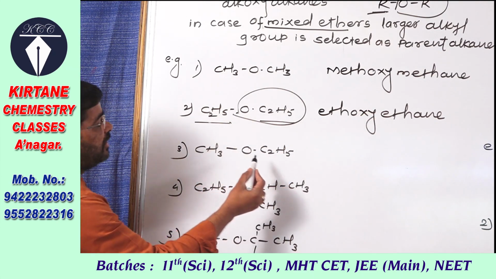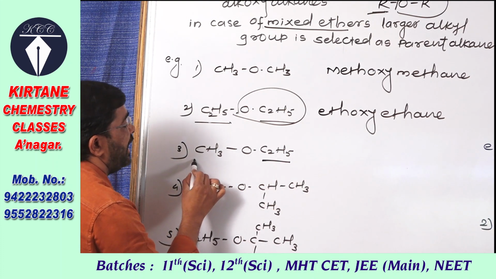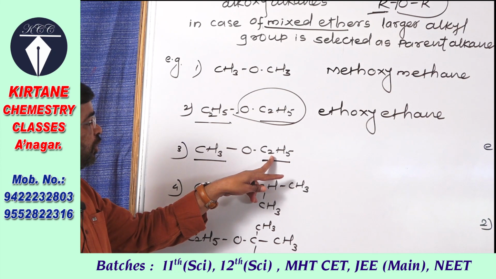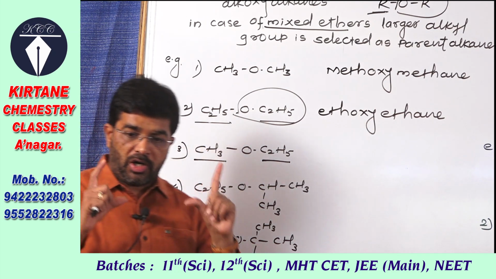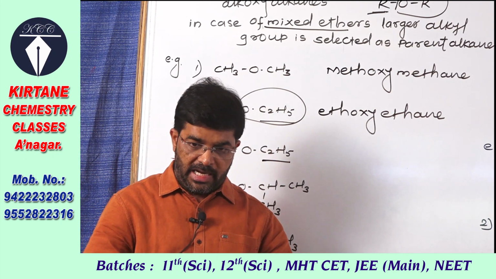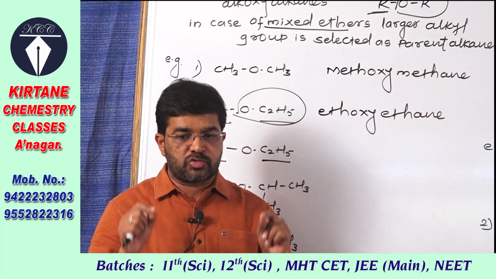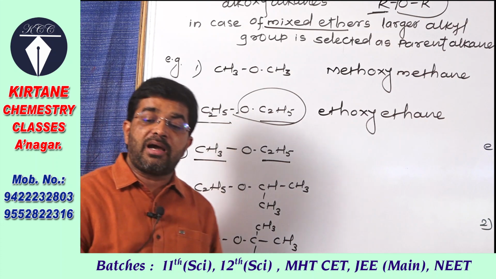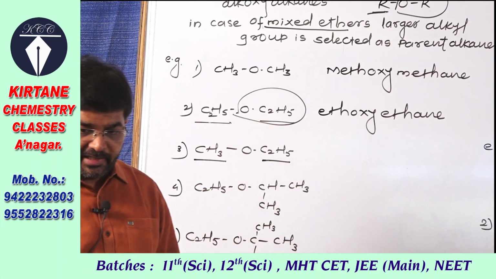Then next, an example of an ether in which the two alkyl groups attached to oxygen are different. If the two alkyl groups attached to oxygen are different, then the larger alkyl group is taken as the parent alkane.